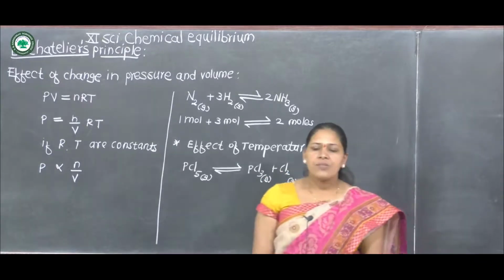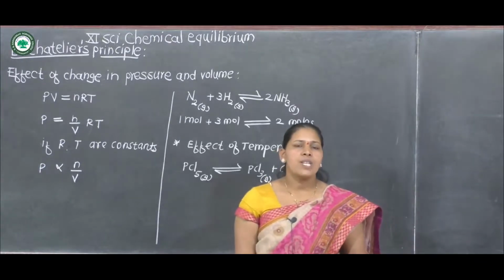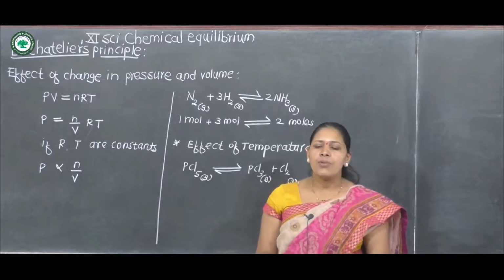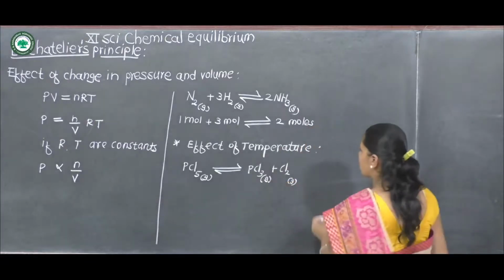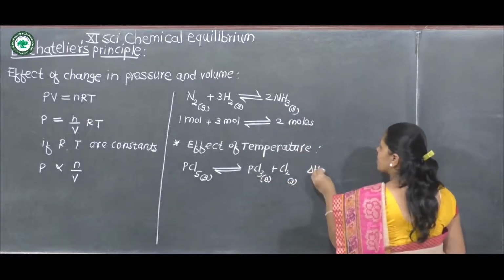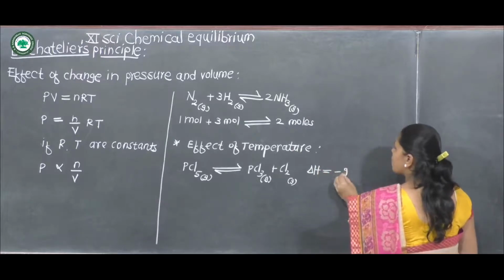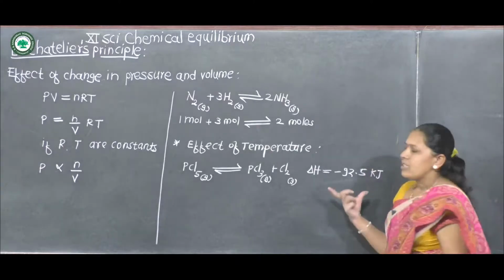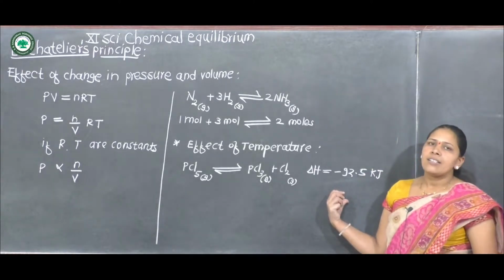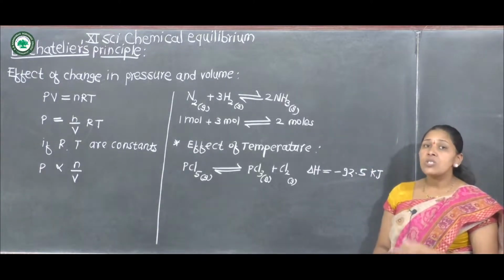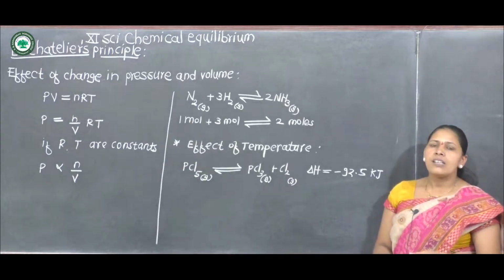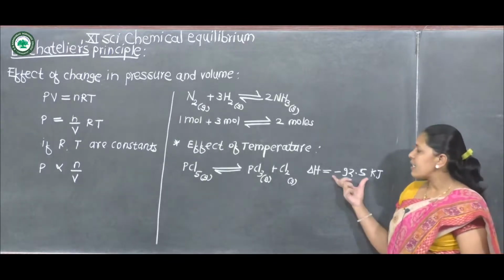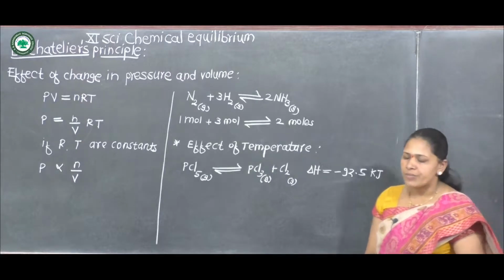This reaction is exothermic. In this reaction, heat evolved is 92.5 kilojoules. Delta H for this reaction is equal to minus 92.5 kilojoules. This delta H indicates that the forward reaction is exothermic. It releases 92.5 kilojoules of heat.